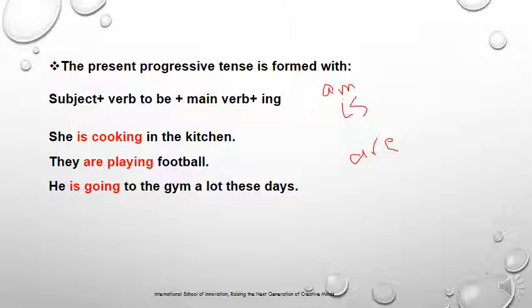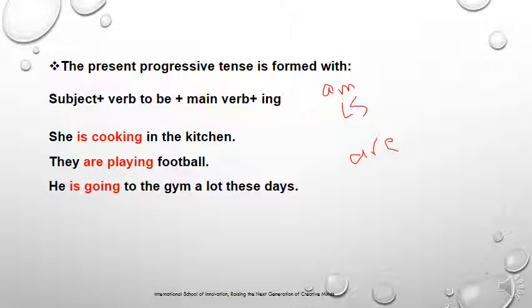If I'm using I, I am cooking in the kitchen. She or he is cooking in the kitchen. They are cooking in the kitchen. So it is based on the subject. If the subject is a singular subject, we use is. And if it's a plural subject, we use are. And of course, plus the main verb and then ing. Let's look at the examples that we have here.